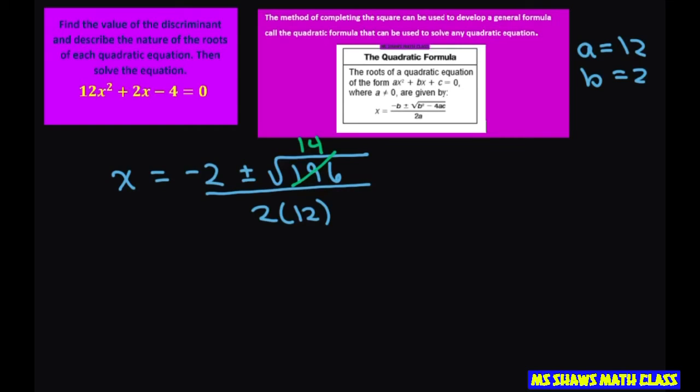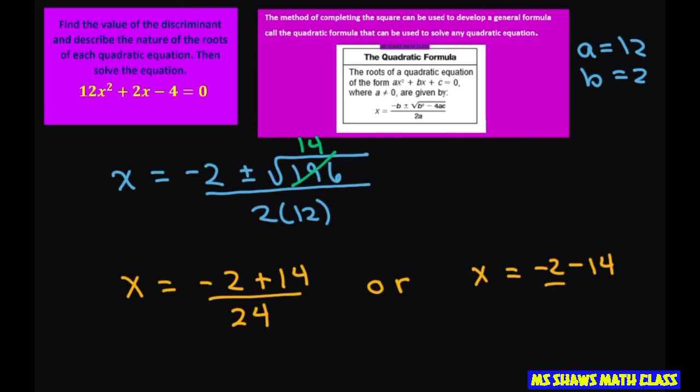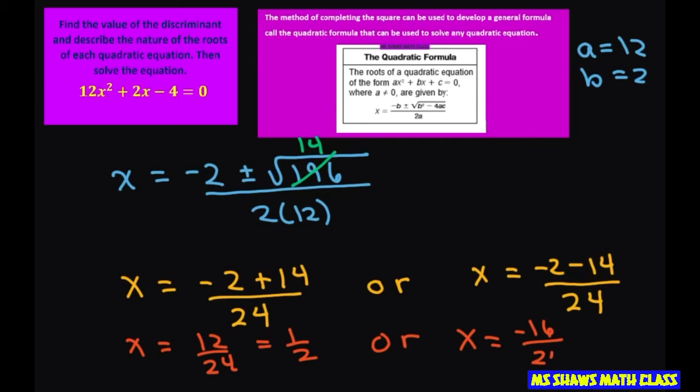So we're going to look at our solutions. We have x equals negative 2 plus 14 divided by 24, or x equals negative 2 minus 14 divided by 24. This gives me x equals 12 divided by 24, which equals 1/2, or x equals negative 16 divided by 24, which gives me negative 2/3.